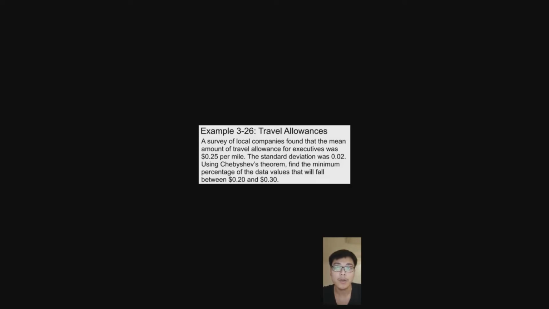Using Chebyshev's theorem, find the minimum percentage of data values that will fall between $0.20 and $0.30. Solution: Step 1, subtract the mean from the larger value. $0.30 minus $0.25 is $0.05.